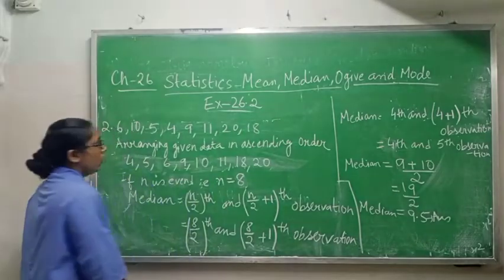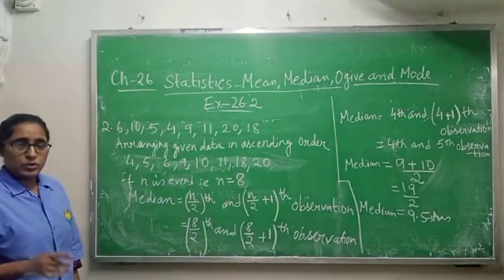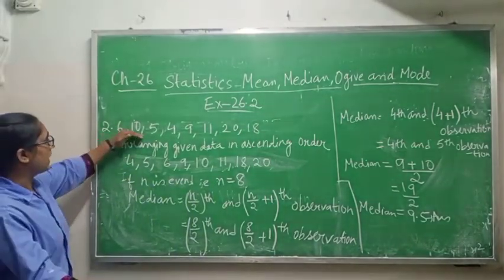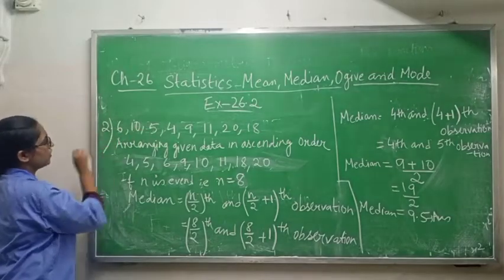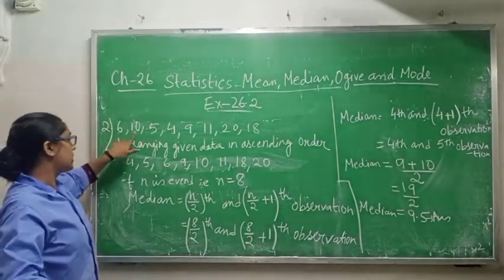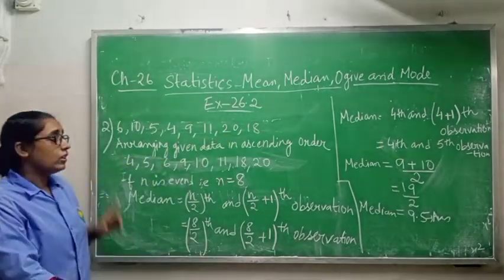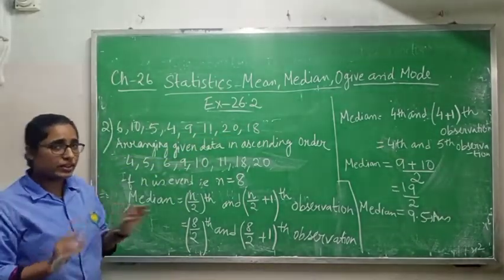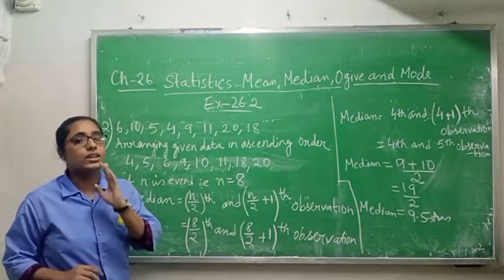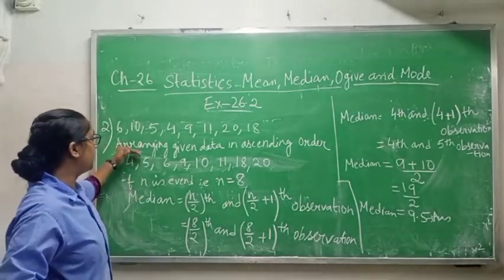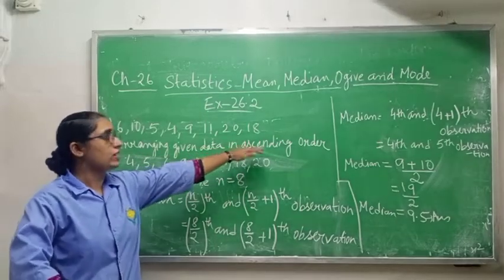First of all, write all the data or information given to you. 6, 10, 5... This one is not the information, this is question number 2. 6, 10, 5, 4, 9, 11, 20, 18. Now the first step is to arrange all this in which order? Ascending order. So I have already written the given data in ascending order.